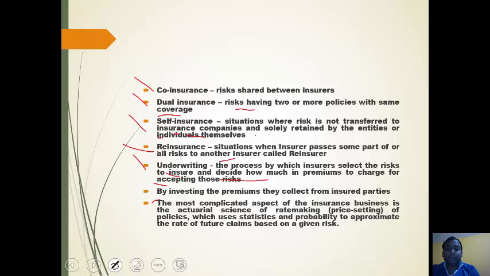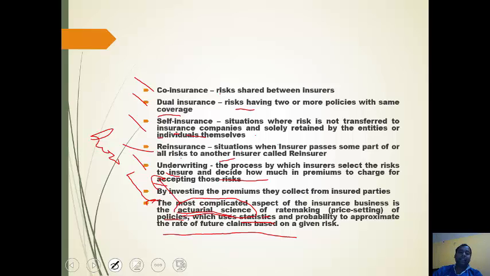The most complicated aspect of the insurance business is the actuarial science of rate making of policies, which uses statistics and probability to approximate the rate of future claims based on a given risk. Actuarial science deals with how much premium is to be paid for how much amount. These are the persons who, on the basis of the risk involved and other factors, decide the premium.